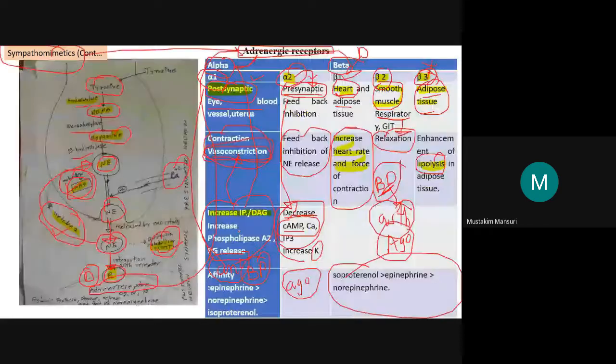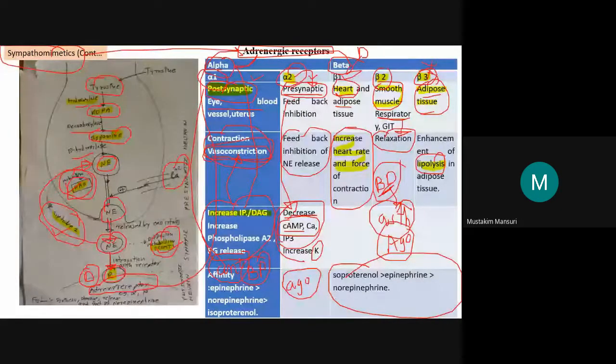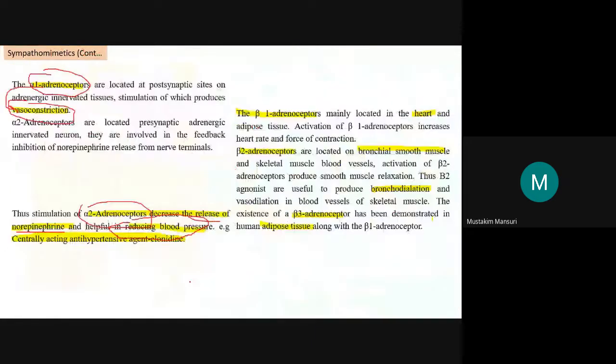Remember the earlier point here: for alpha 2, if you want to treat, we will be using the agonist, like clonidine. So this centrally acting antihypertensive agent, clonidine, is one example of an alpha 2 adrenoreceptor agonist.